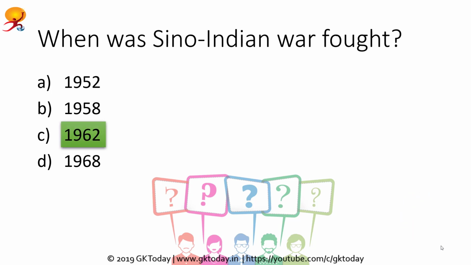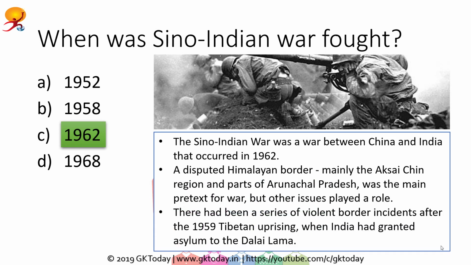Correct answer is 1962. Now, the Sino-Indian War was a war between China and India that occurred in 1962. It was because of the disputed Himalayan border, which is mainly the Aksai Chin region and parts of Arunachal Pradesh. This was the pretext of the war, but there were many other political issues that played a role. The main one would have been India giving asylum to the Dalai Lama.